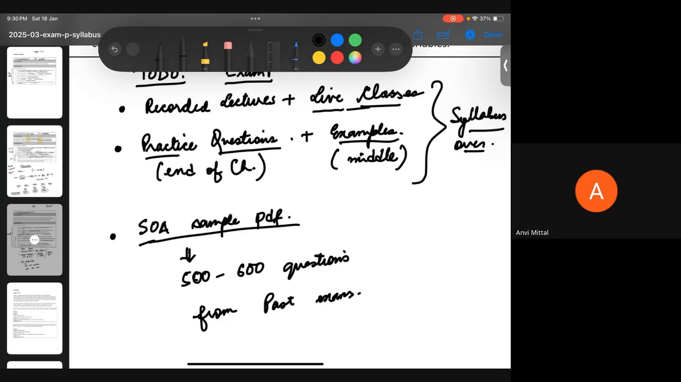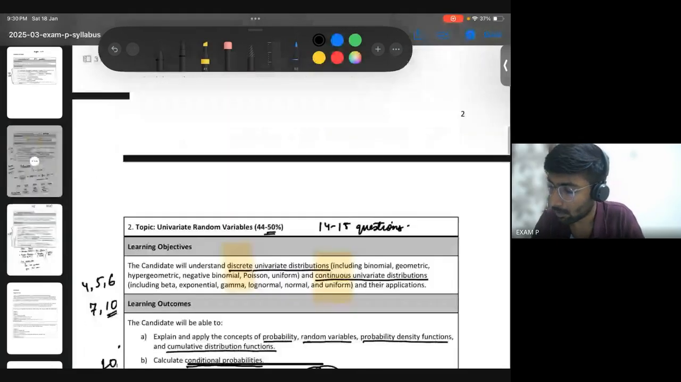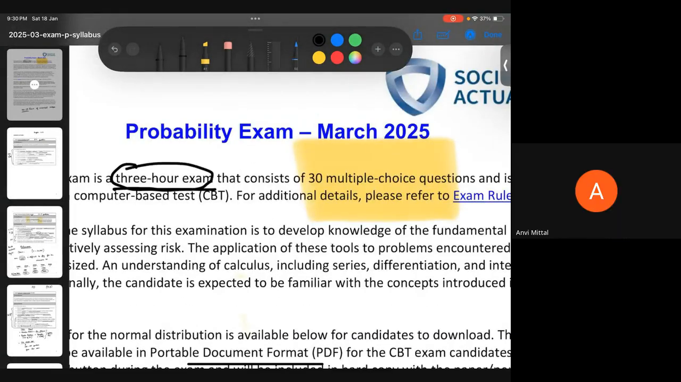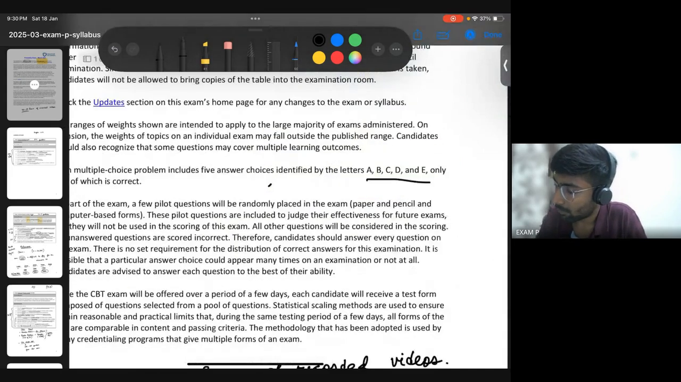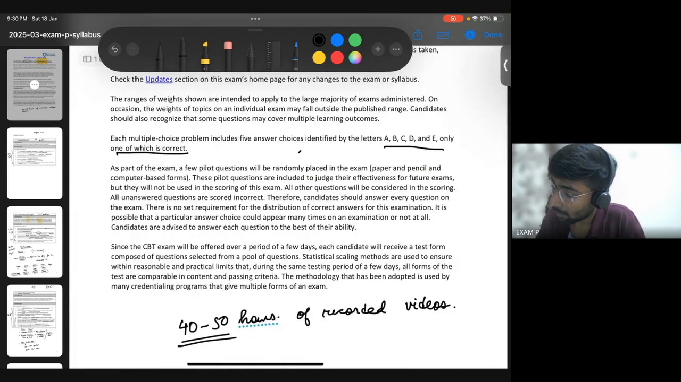How much time do we have to solve all of these questions, like 30 questions? 3 hours. So time will never be a factor for you. At the beginning they mentioned that it's a 3-hour exam with 30 multiple-choice questions. You'll have 5 choices for each of them. Only one will be correct, and nothing else.